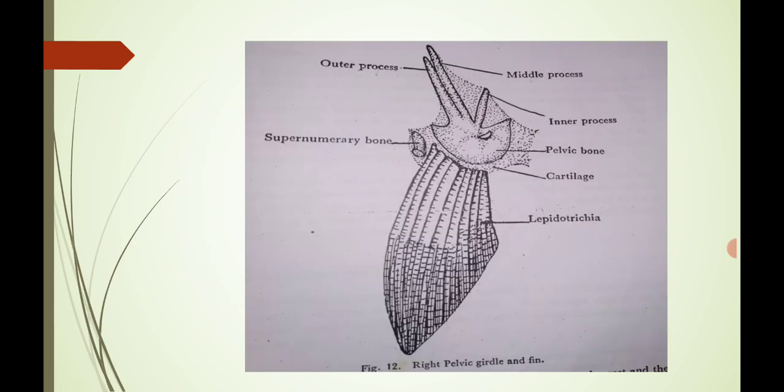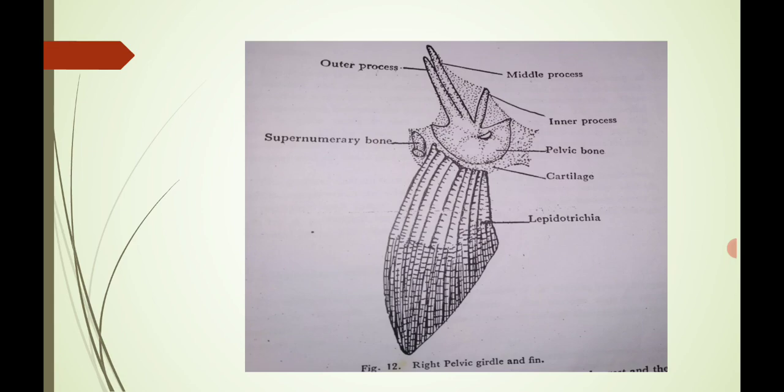Okay, this is a right view of the pelvic girdle and fins. Here, this pelvic girdle is comma-like in shape. Here the two processes attached in the middle are the outer process and the inner process.